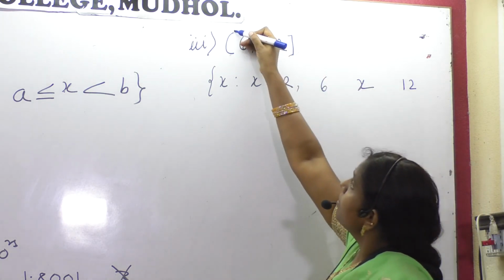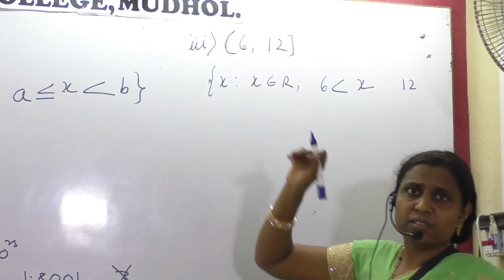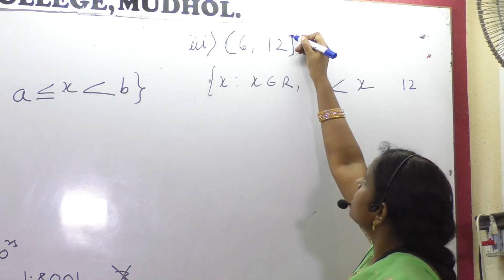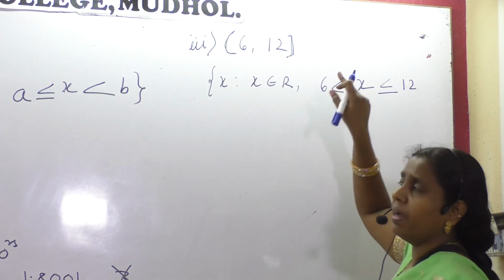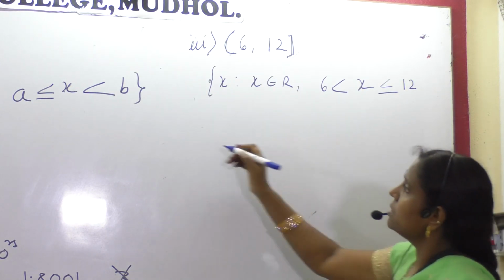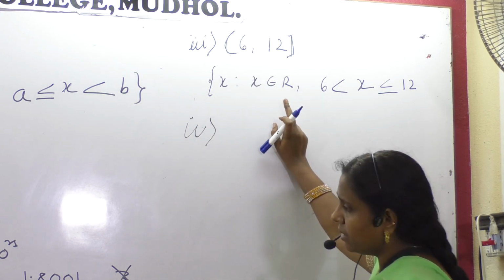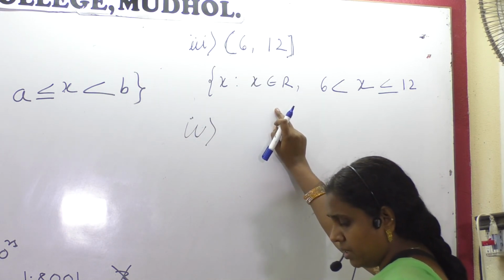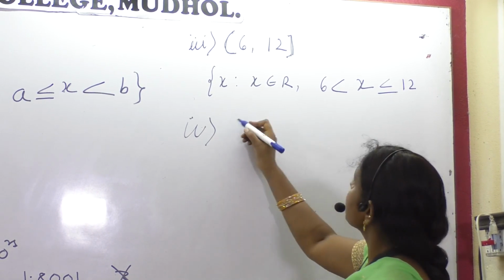But open means only inequality, relation inequality. Closed means equality and inequality, both will appear. Okay. So this is how we define the set with the representation for a set. Okay, fine. So one more example we will take.